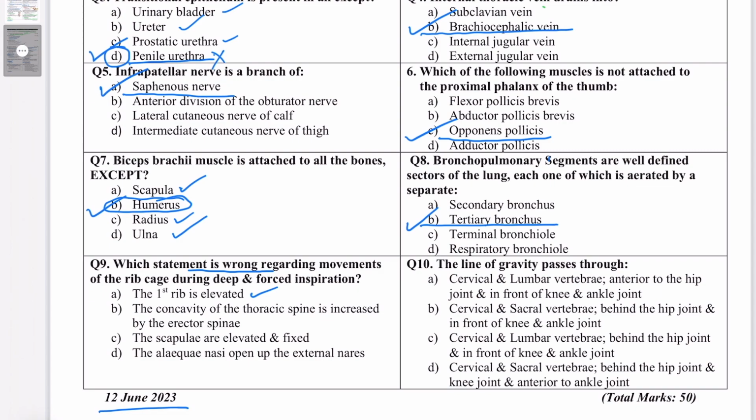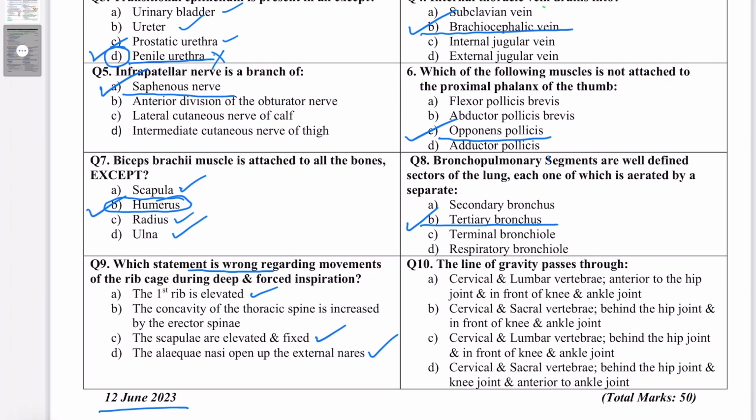In other words, if scapulae are fixed, then pectoralis minor will act on the ribs to elevate them. So fixing the scapulae is also a role in deep inhalation. So this also is a correct statement. Then alae nasi open up the external nares is also correct because you need to dilate the nares to take in more air. Now talking about the B choice, you must have guessed, that's why I skipped it.